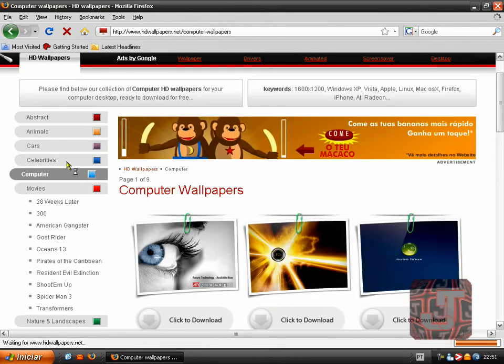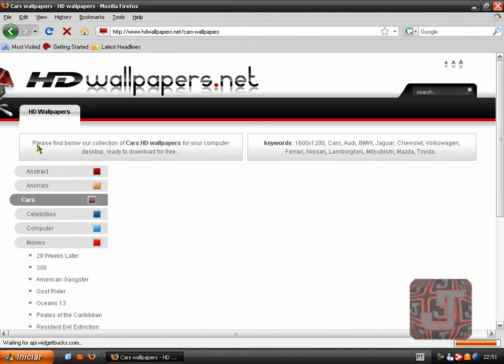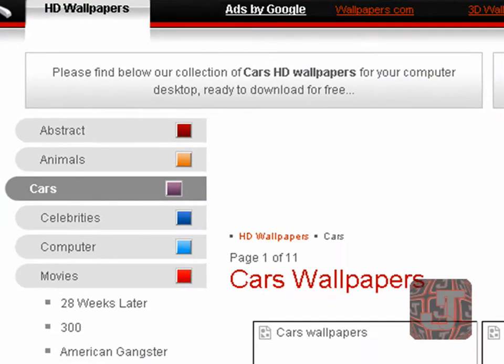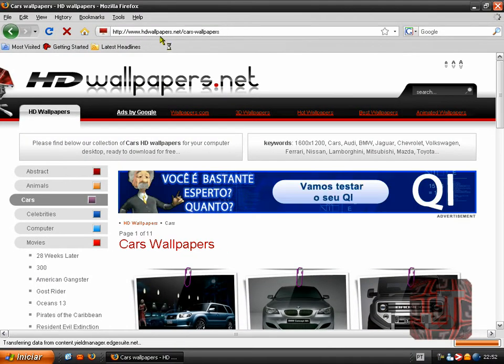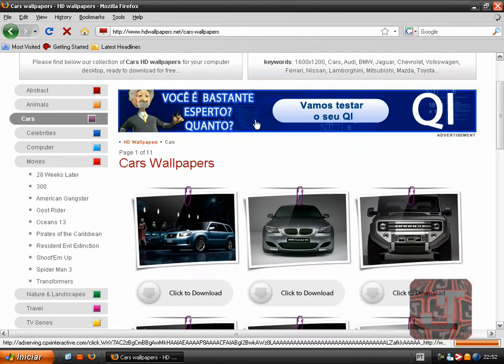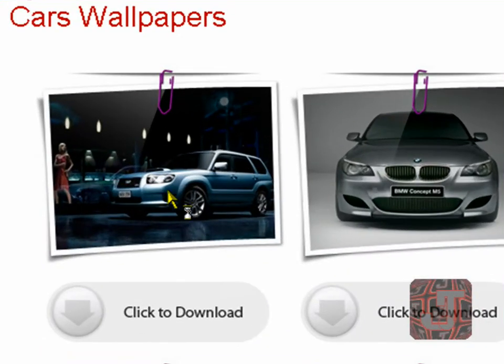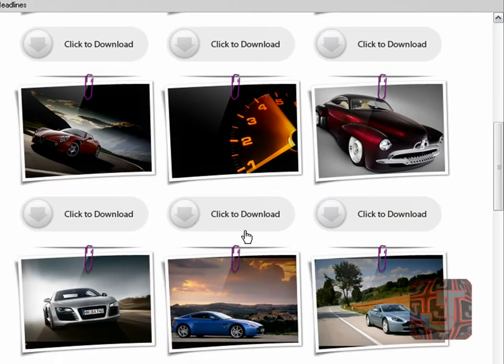Okay, let's see. Another really used one are cars. Cars. This is the website. I'll put the link in the description. Sorry. www.hdwallpapers.net. Here are some really nice cars.